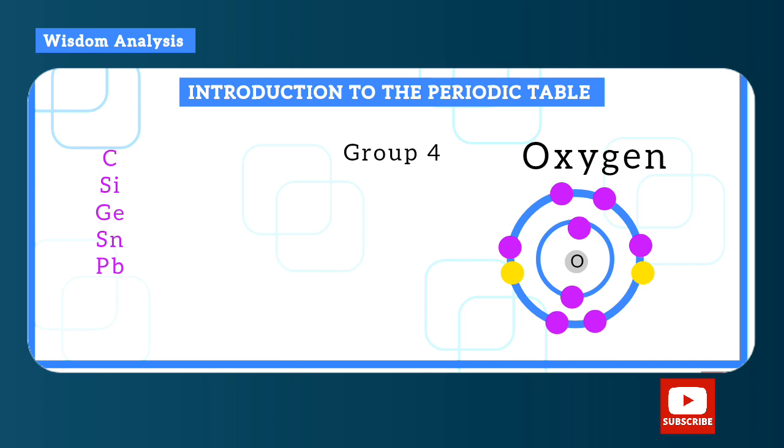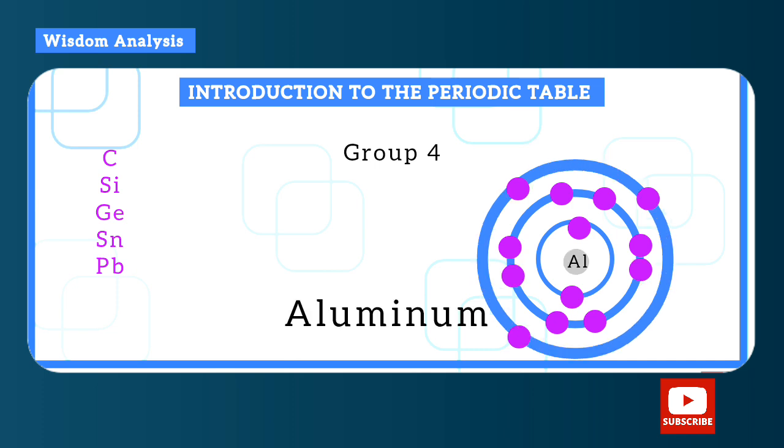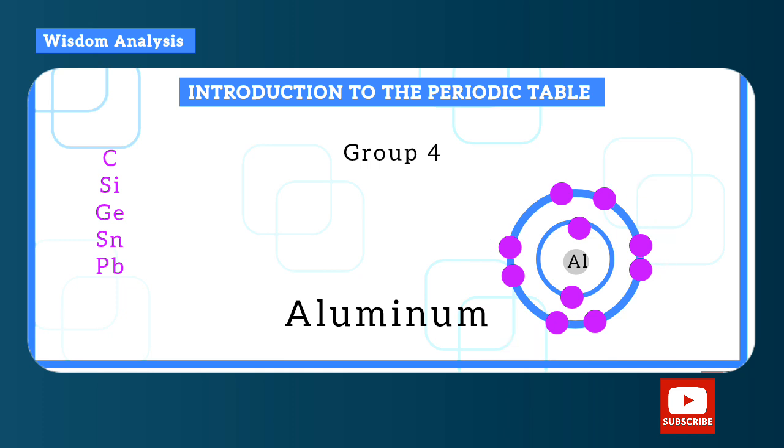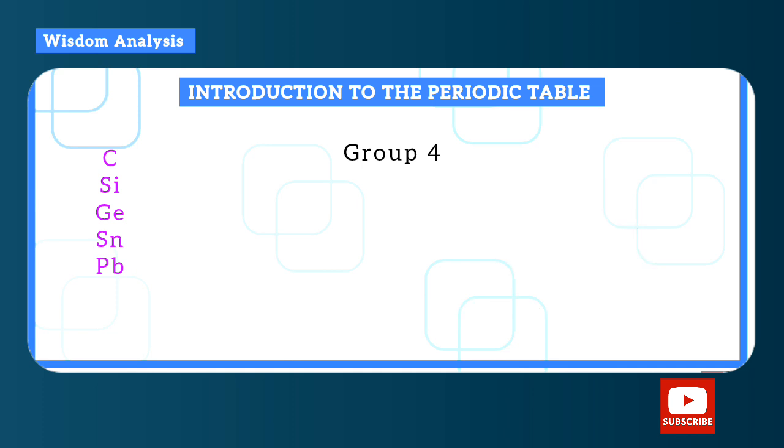But if we take a random metal such as aluminium, which is from group 3, it can give out 3 electrons to be a stable octet, but it can't take 5 electrons. So you see that a metal such as aluminium is only a donor. It only gives out. The non-metal oxygen only takes, but carbon can do both. That's why I said it behaves in between.